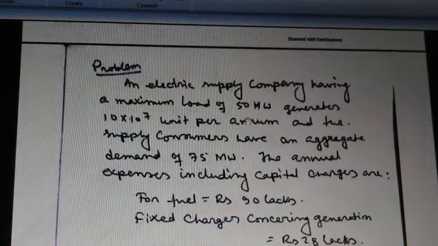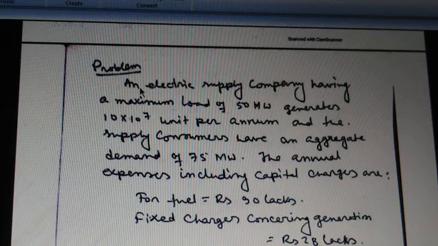Now, different types of problems related to the tariff. First problem: we already know different types of formulas, which are collected from the 2-part tariff, 3-part tariff, etc. So this problem is related to these formulas.